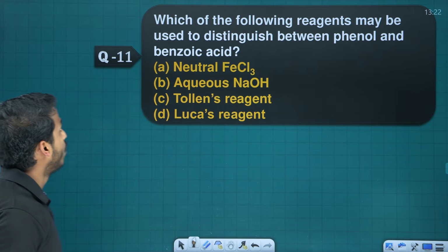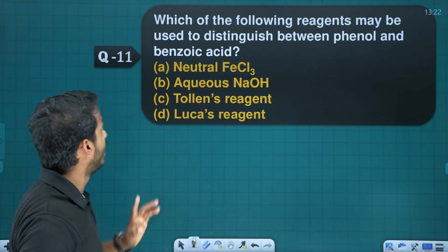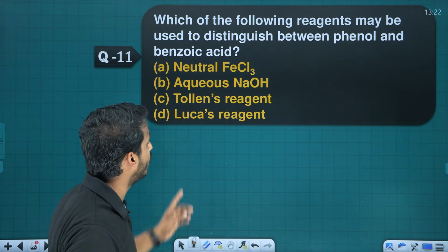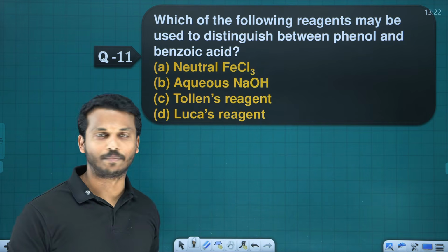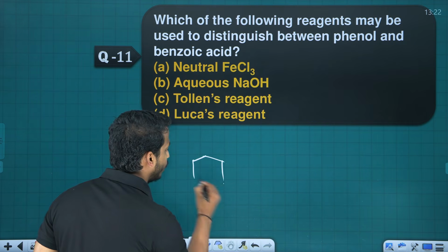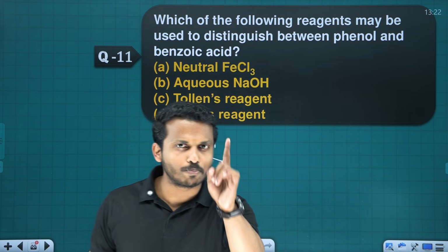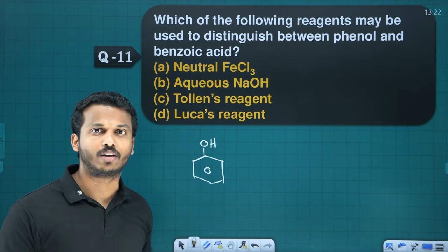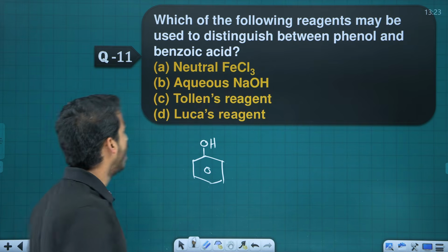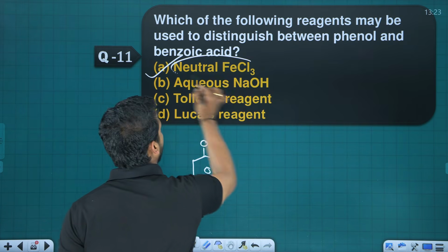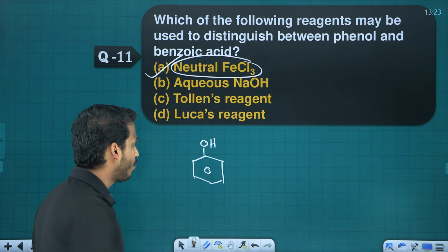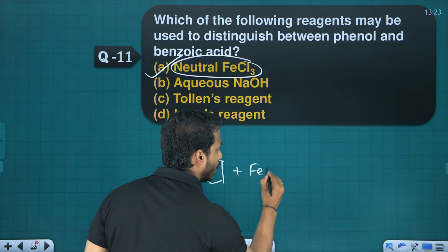Question number 11. Which of the following reagents may be used to distinguish between phenol and benzoic acid? Dear, if phenol is mentioned in a distinguishing test, then there is a very special named reaction which you may have done in the practical also. That is our neutral ferric chloride test. What happens when phenol reacts with neutral ferric chloride?